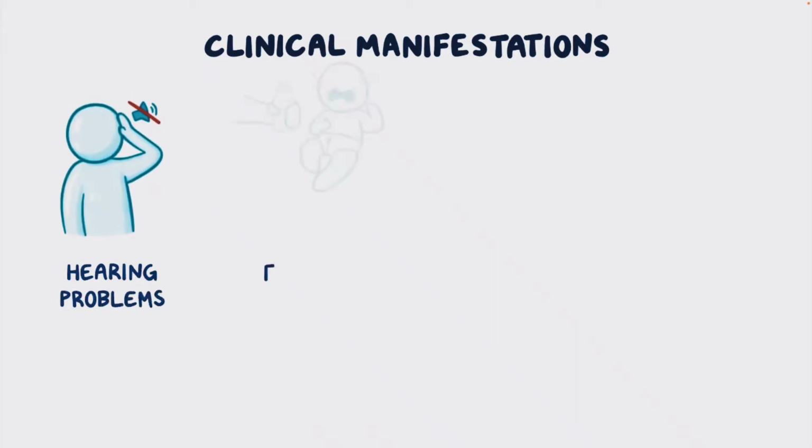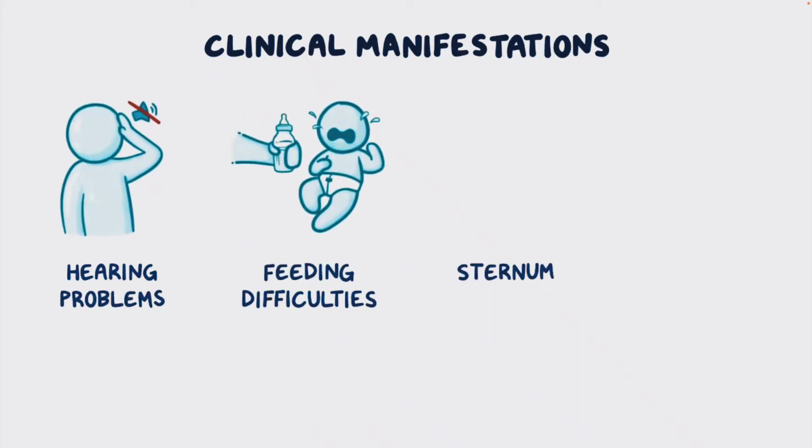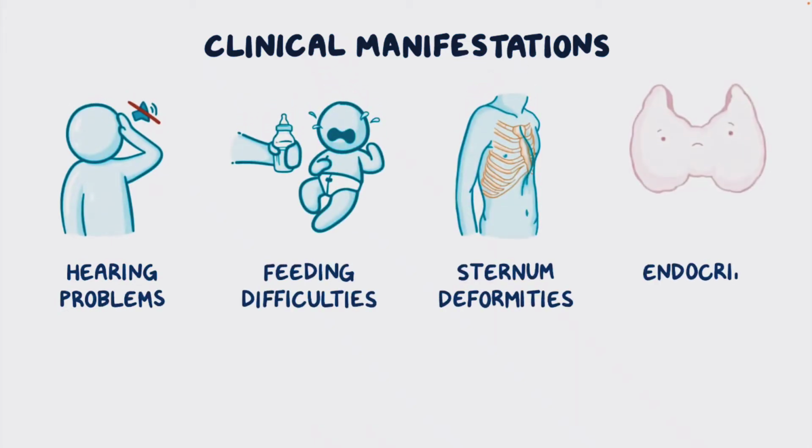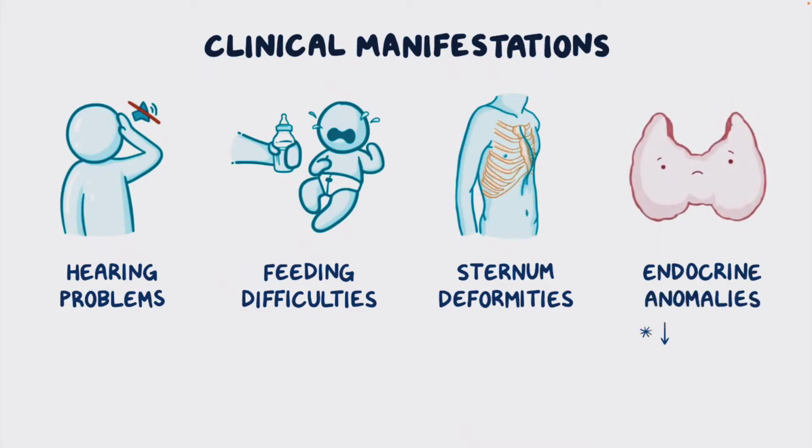Some individuals with Phace syndrome may have additional symptoms like hearing problems, feeding difficulties, sternum or breastbone deformities, and endocrine anomalies like decreased secretion of thyroid hormones and growth hormone, among others.